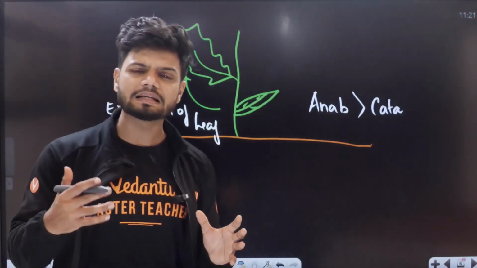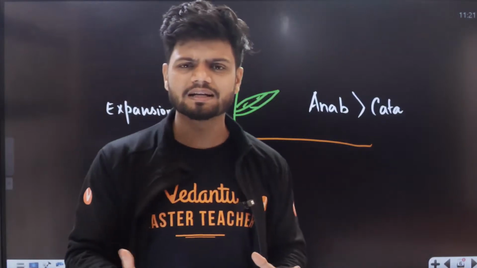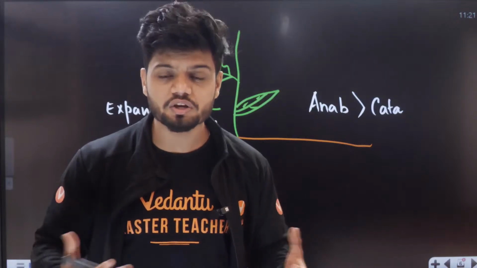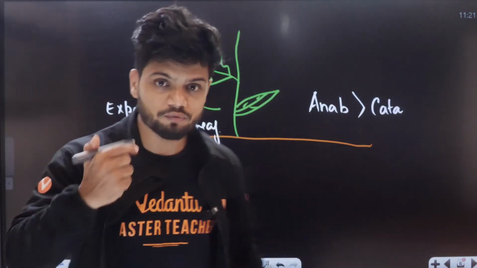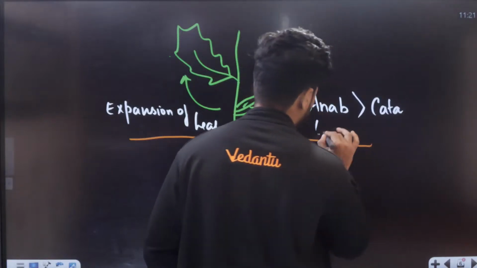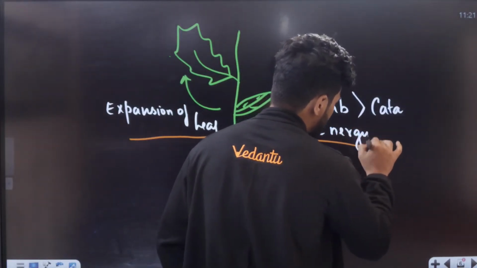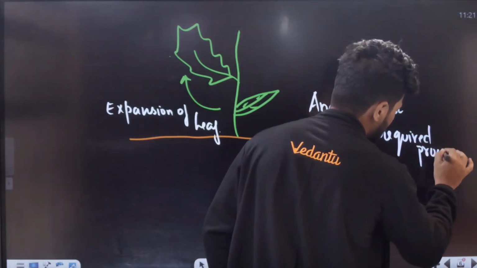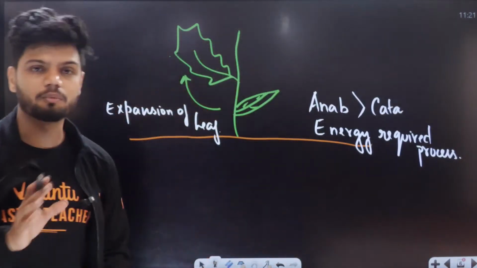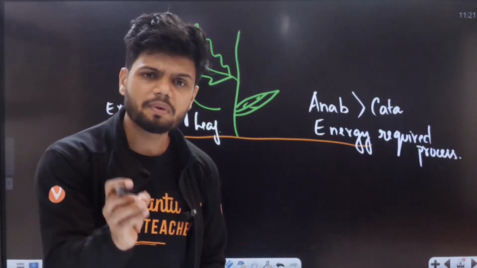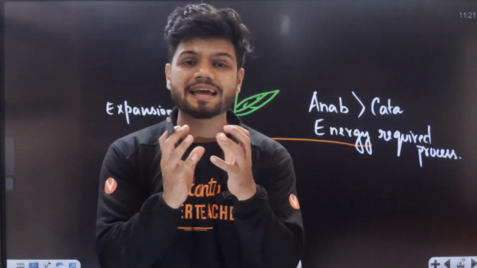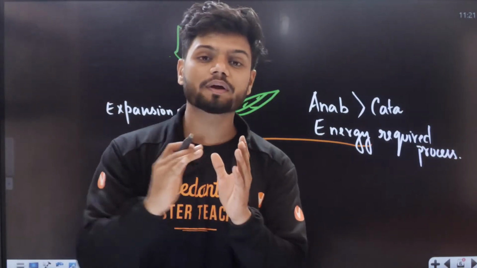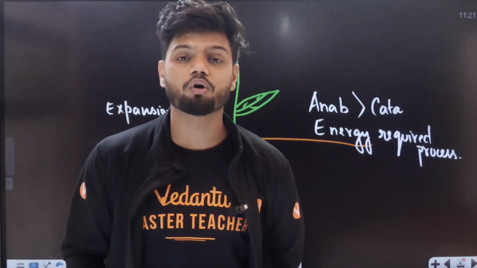Now, do you think that in this entire process of growth there is involvement of energy? Yes, there is, because growth requires energy. We eat food to grow, so we need energy. It is an energy required process. Now students, with that basic information, let me give you one more example. A small zygote developing into an entire adult, a small zygote growing into an entire adult, is also an example of growth.